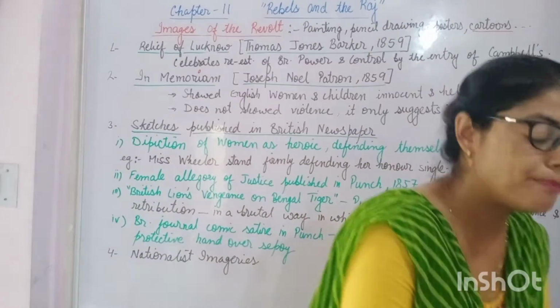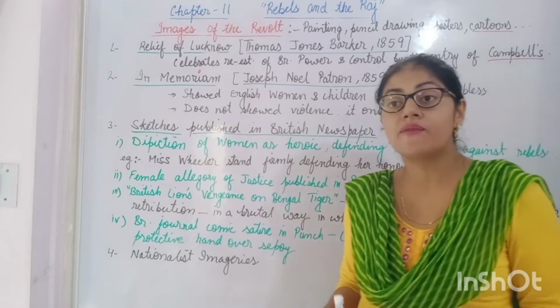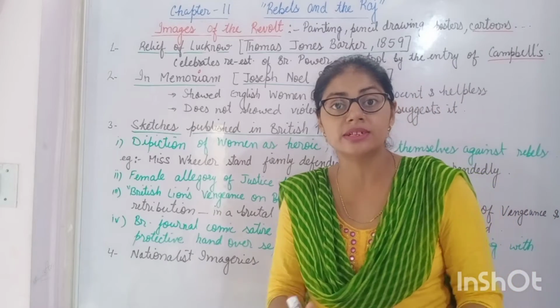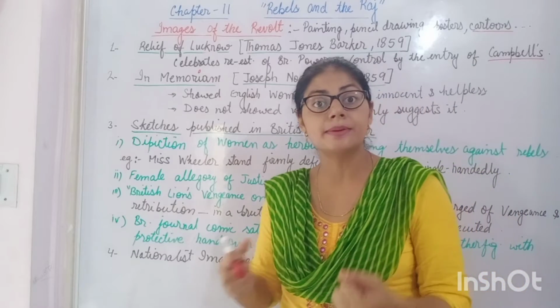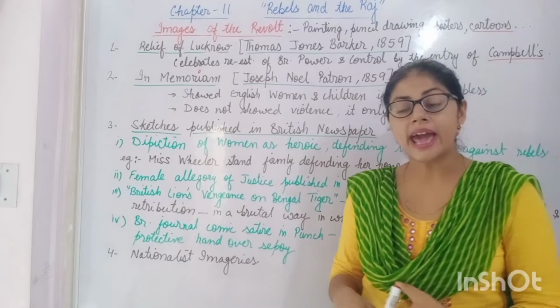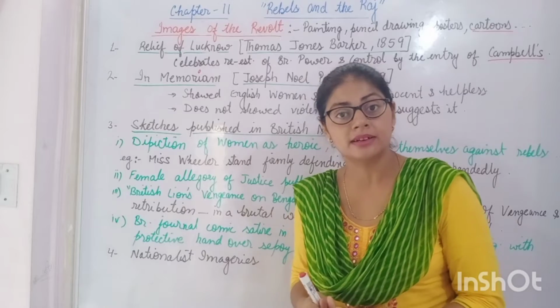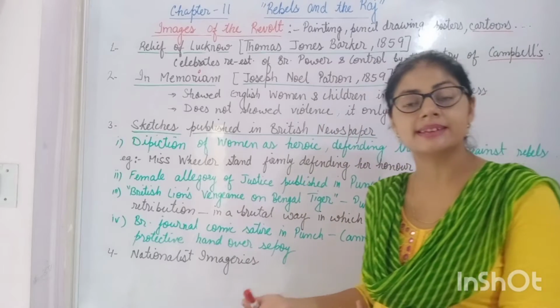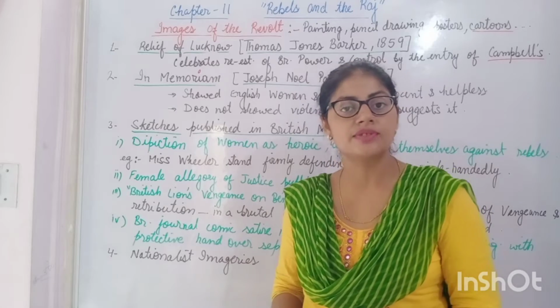So when such an image was published in Britain, it led to a feeling of anger towards the rebels in India. And then the common people in England started demanding that the government punish these rebels who were acting in such a cruel manner towards the women and the children of their country.